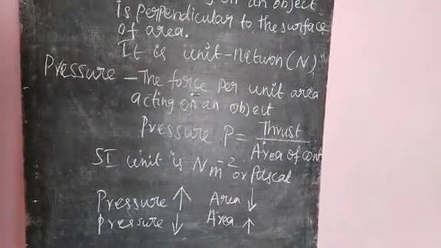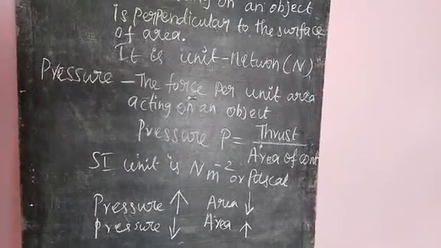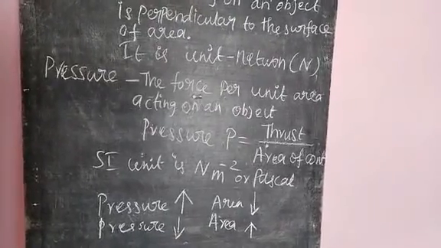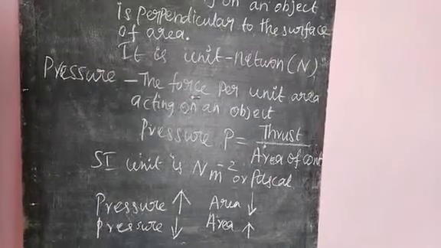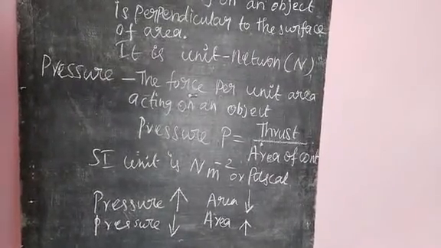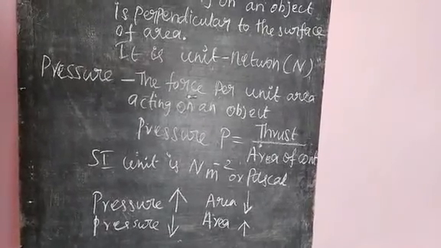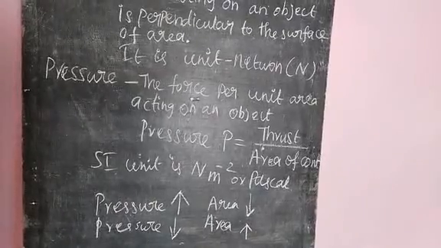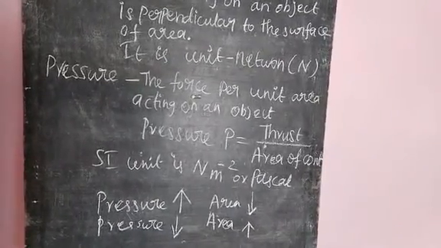When we are standing on loose sand, area of contact decreases, so pressure increases.